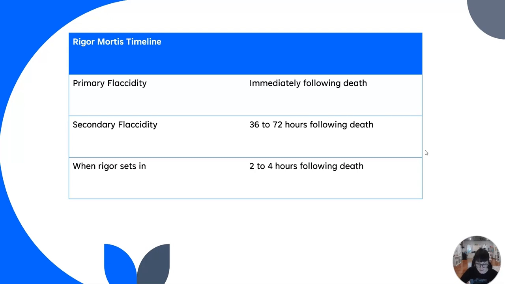And this is just a really simple chart I created to point out the timeline of rigor mortis and kind of what happens. First, we have the primary flaccidity, which occurs right after death. Then rigor mortis happens usually 2 to 4 hours following death. But of course, intrinsic and extrinsic factors play a part in how quickly or how slowly this happens. And finally, we have secondary flaccidity, which occurs 36 to 72 hours after death.